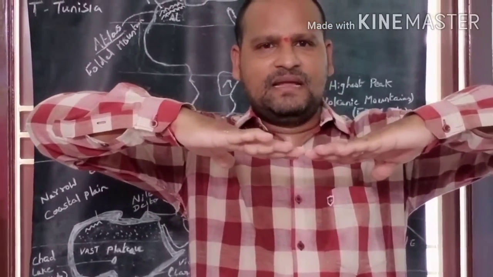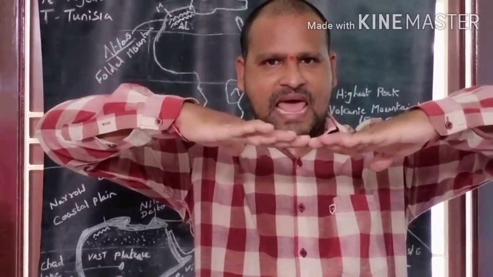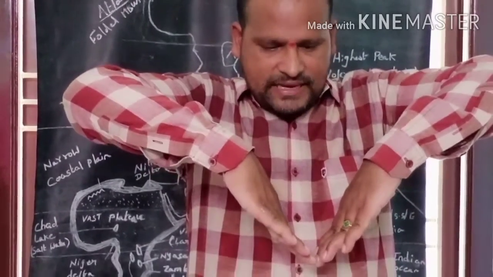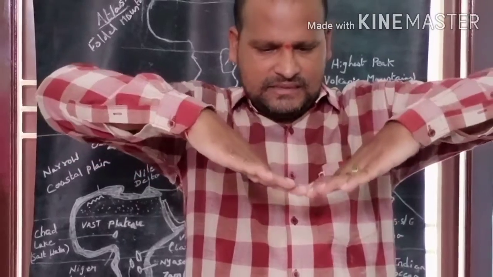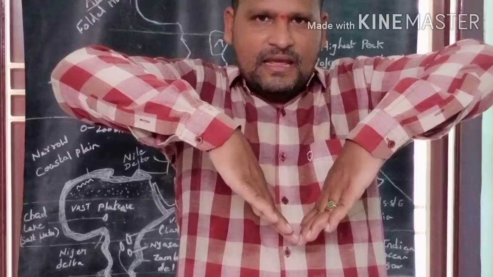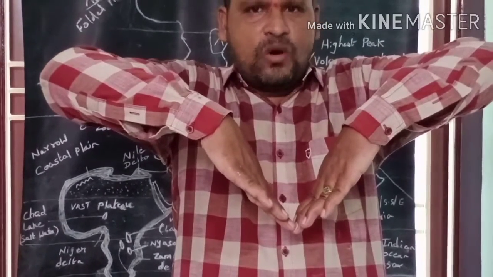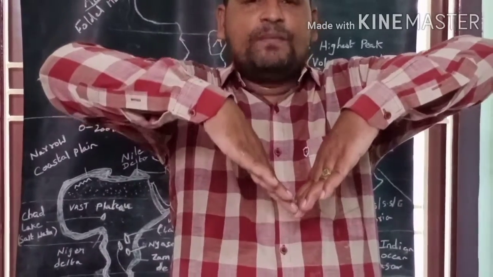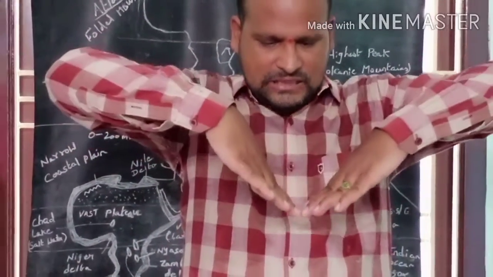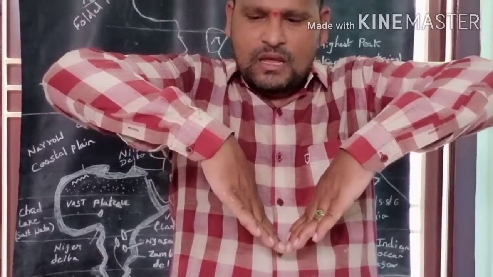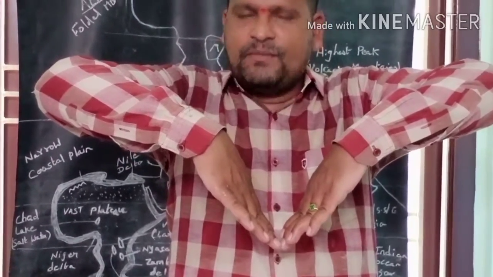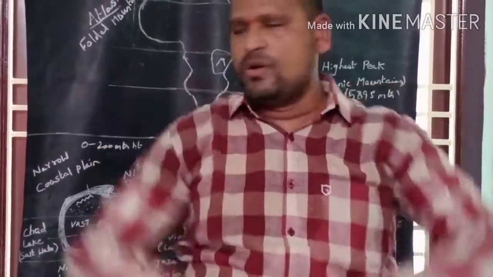When the land goes down, it is formed as a rift valley. Then it is formed as a mountain called block mountain. Once again, children, when the land goes down, a rift valley is formed. When the rift valley is formed, then the mountains formed are called block mountain.